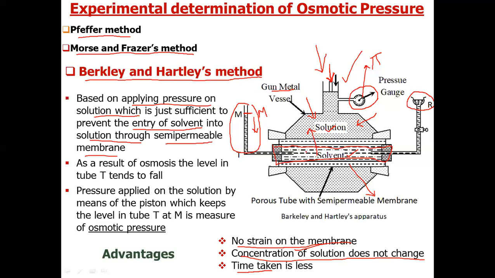But if solvent molecules enter this side, the concentration of the solution will change. But this method prevents this. It does not allow the solvent to enter from this side to this side. So the concentration of the solution remains the same. So this was all about Berkeley and Hartley's method by which we can determine the osmotic pressure.